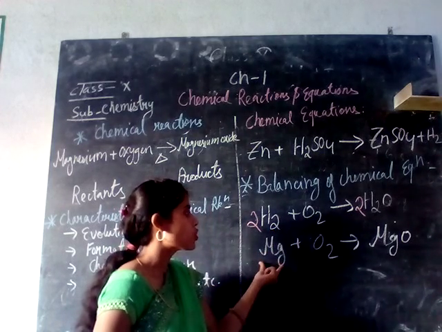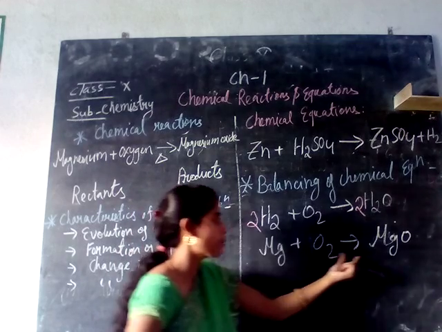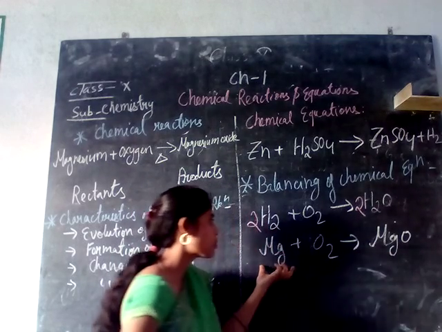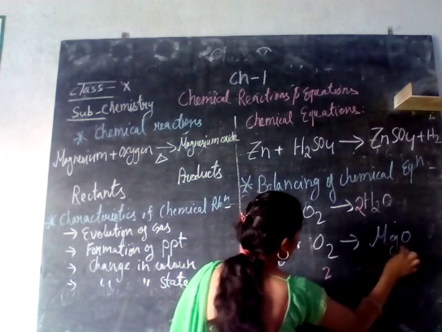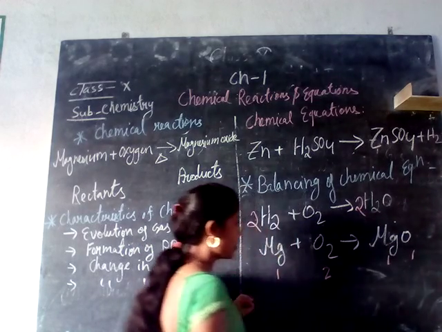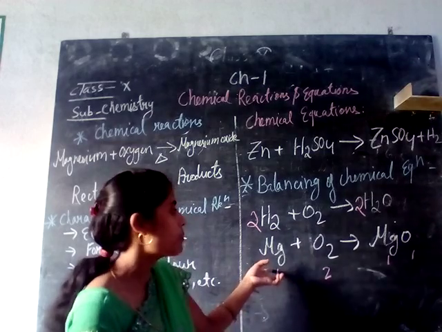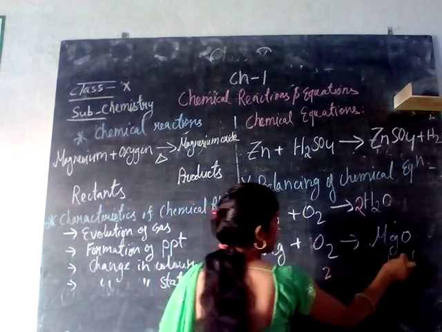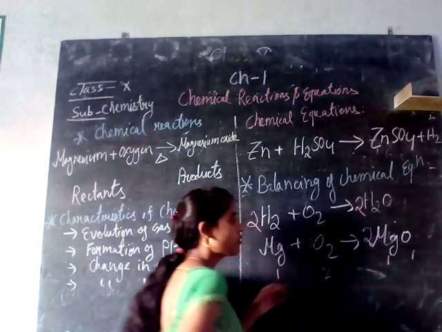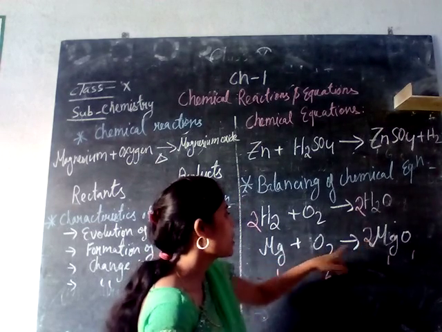Next one is magnesium reacting with oxygen gives us magnesium oxide. Here we are seeing magnesium is 1. Oxygen is 2, and in magnesium oxide magnesium is 1 and oxygen is 1. So magnesium is balanced but oxygen is not balanced. In order to balance this, oxygen is 2 here and 1 there, so add 2 here.